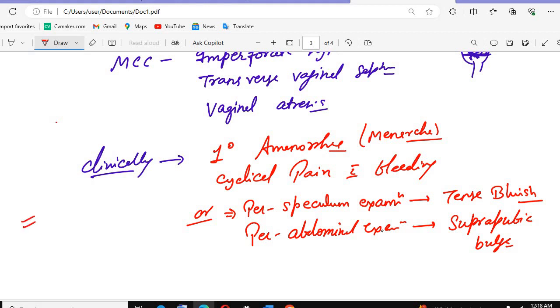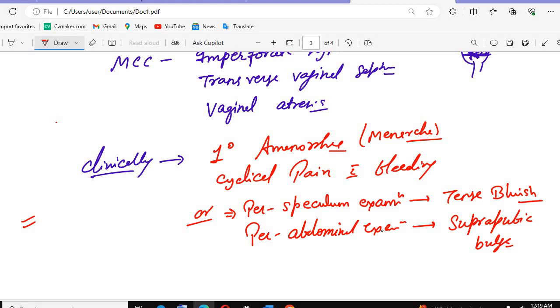Like whenever any girl has menses, at the time of the menses you will see a suprapubic bulge. Here there is hidden menses, the bleeding is hidden and not coming out, so the menses collected there give the bulge that we call the suprapubic bulge.